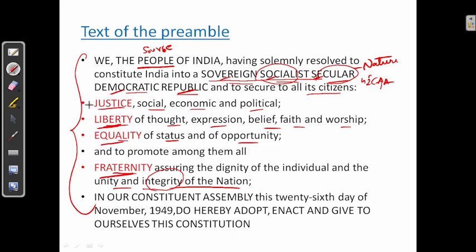All these are the objectives. Next, date of adoption. The date of adoption is 26th November 1949. These four are the ingredients of the preamble.